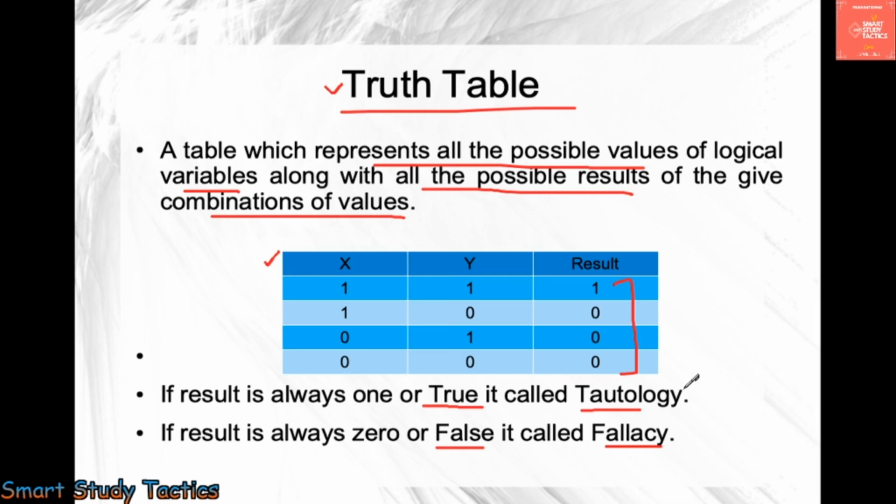So this is the basic introduction to Boolean logic, the truth table, and how to read human nature with the help of Booleans. I think these things are clear to you.